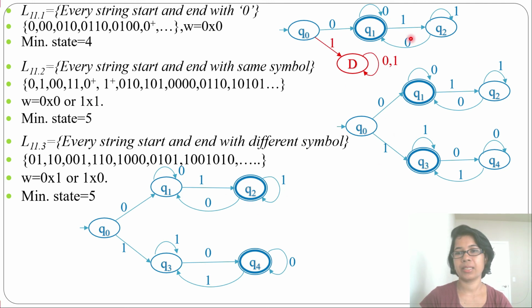And even this DFA, this is start and end with 0. You can do start and end with 1, just this part. You can just make this a final state and you will get start with 0, end with 1. Okay, these three are similar types of DFA. You can just modify a little bit and you can get another one.